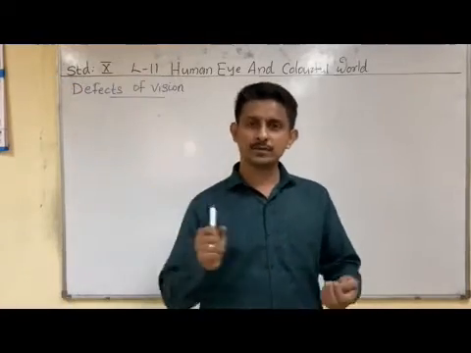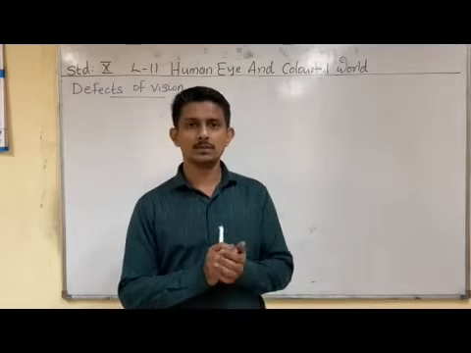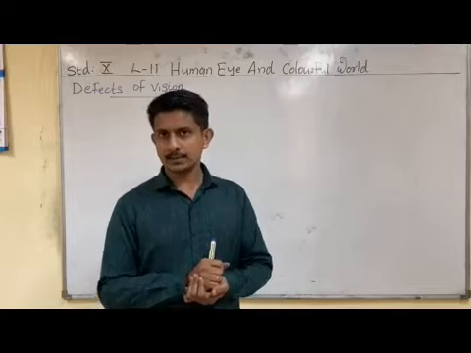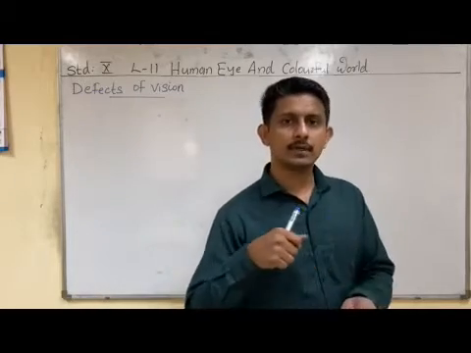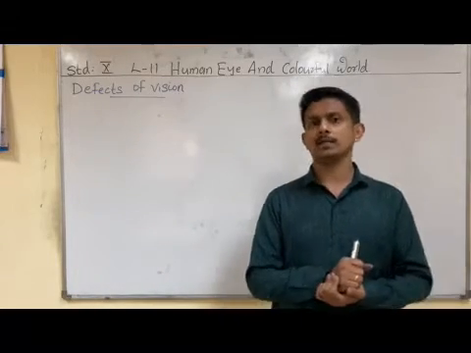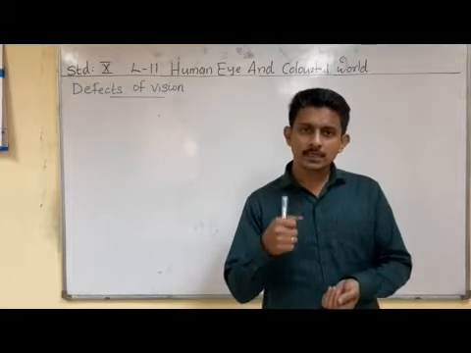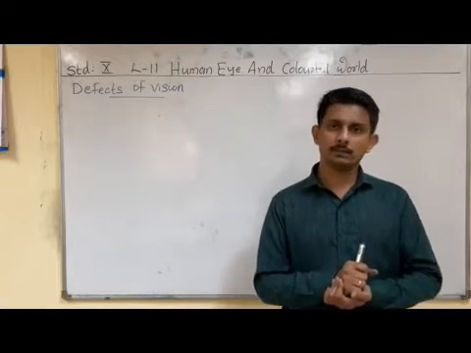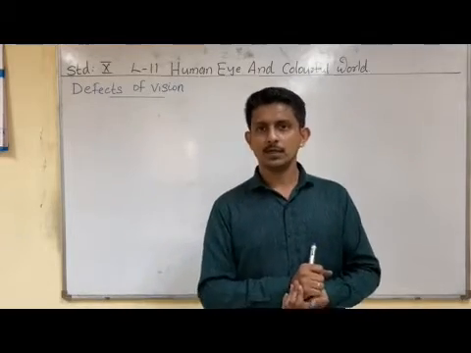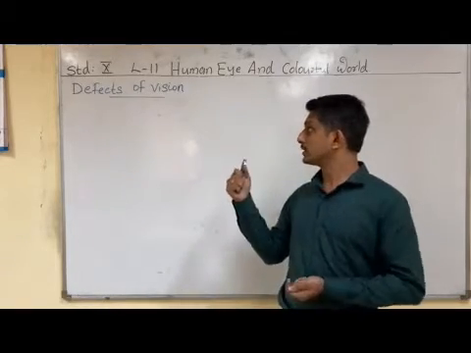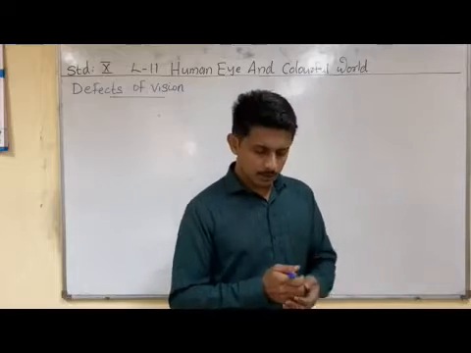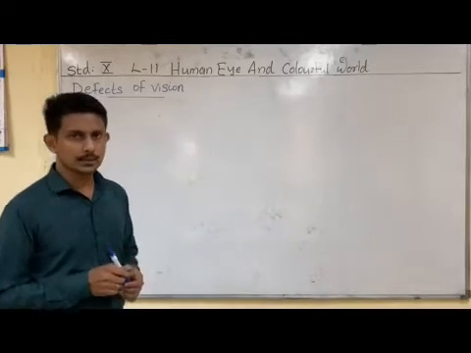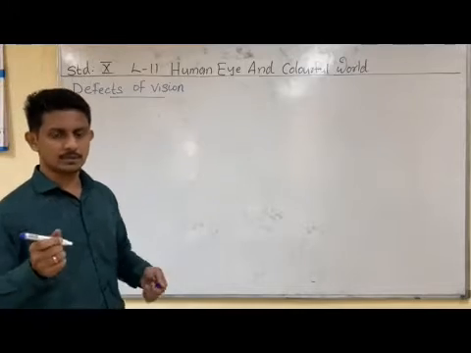Defects of vision occur because of the eye lens. You know that the eye lens has the ability to adjust its focal length. Gradually, the eye lens loses its ability to adjust the focal length, that is, its power of accommodation. That leads to defects of vision. There are basically three types of defects of vision.